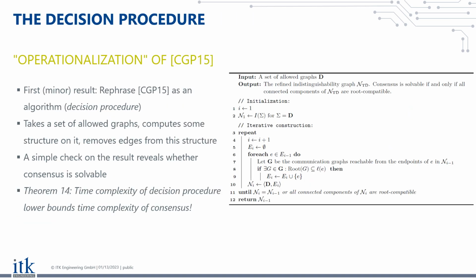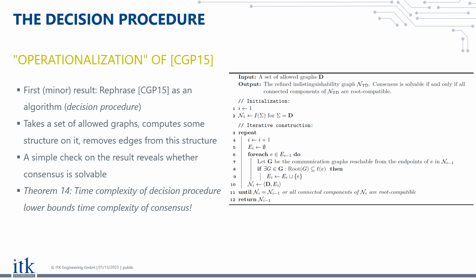As our first minor result, we rephrased the result by Coulouma, Godard, and Peters as an algorithm that you can see on the right side here, which we call the decision procedure. This algorithm takes as an input a set of allowed graphs, and basically it constructs a structure on this set of allowed graphs, and then refines the structure by removing edges from it until it arrives at the result which we can easily use to determine whether consensus is solvable. So this refined NTD is the result I was talking about. I will give you a brief example of how this operates on the next slide.